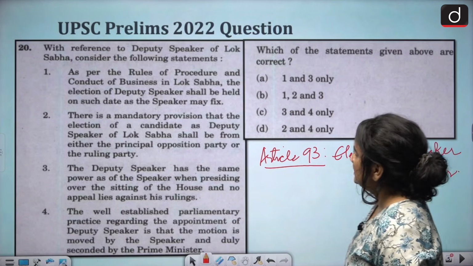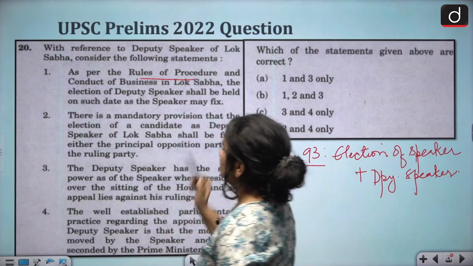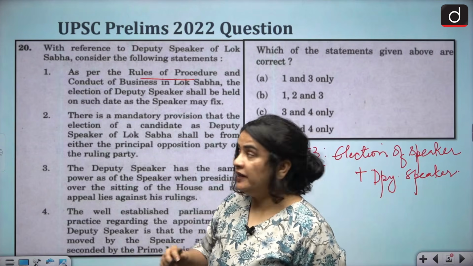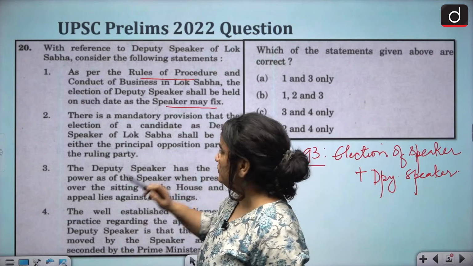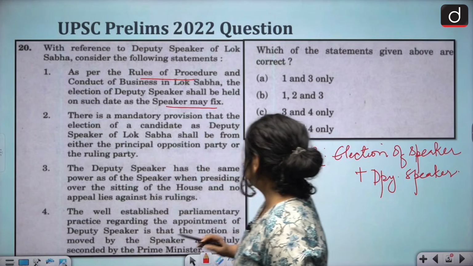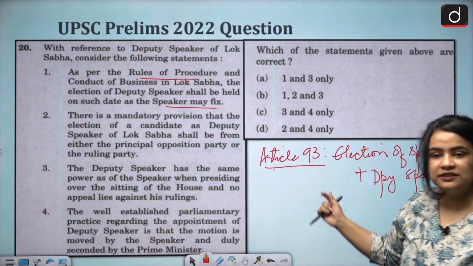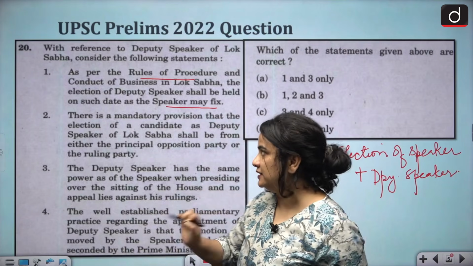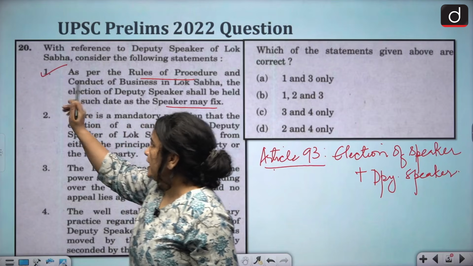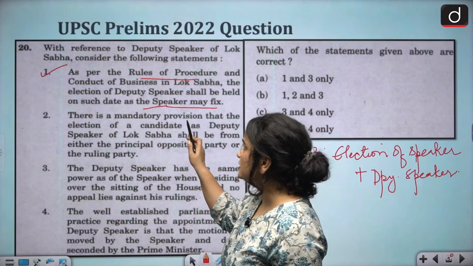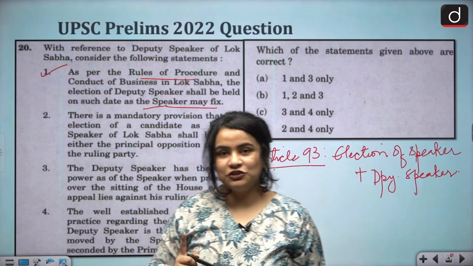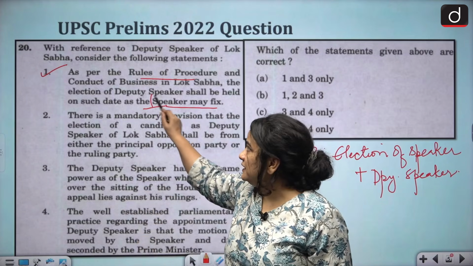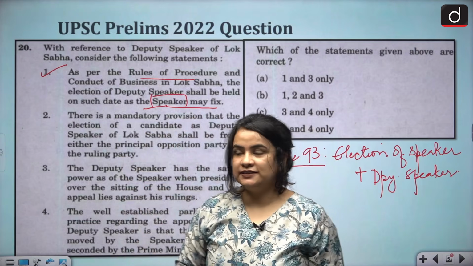So when this statement says that as per the rules of procedure and conduct of business in Lok Sabha, election of Deputy Speaker shall be held on such a date as the Speaker may fix, this is actually accurate. Because this is where the Constitution stops. This is what the Constitution mentions and does not really get into minor detailing. So this statement is accurate. The Speaker decides the date for the election of the deputy speaker, whereas the date for the election of the speaker, students, is fixed by the president.